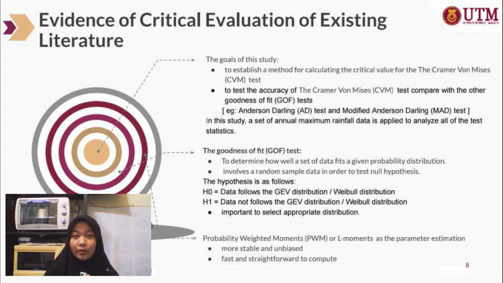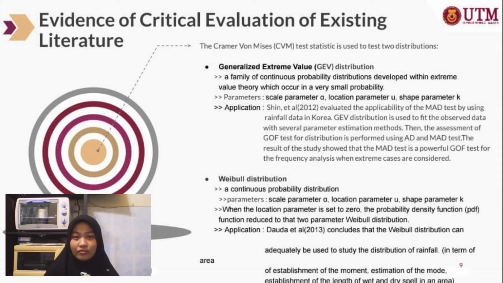This study only focused on the CVM test statistic, one of the methods of GOF test, which is based on the cumulative distribution function of the hypothesis distribution, to apply to these two distributions. First is the generalized extreme values GEV distribution, and the second is the Weibull distribution. For the GEV distribution, extreme values theory produces a family of continuous probability distributions. This distribution uses three parameters, which are a scale parameter alpha, location parameter U, and shape parameter K.